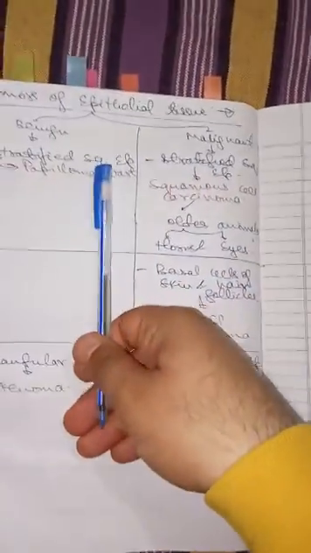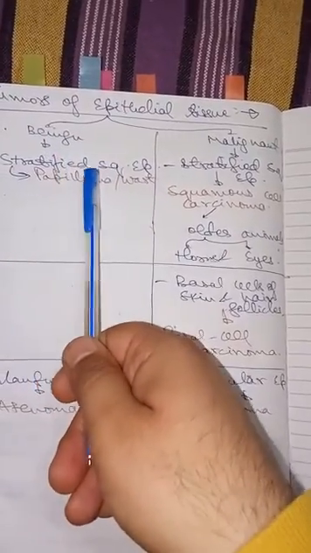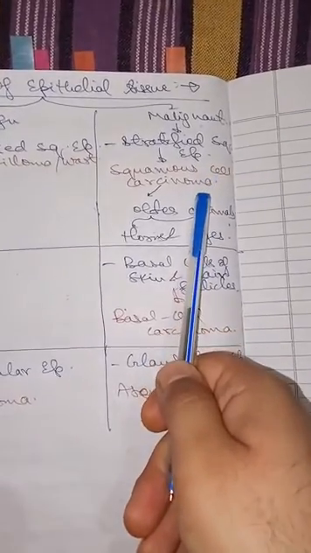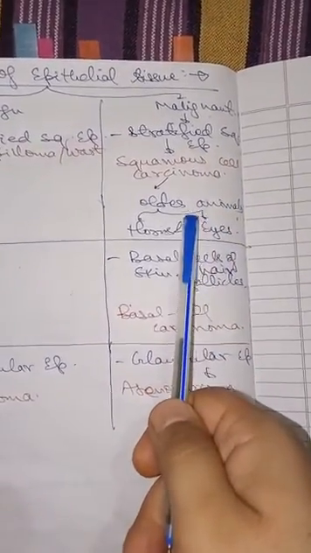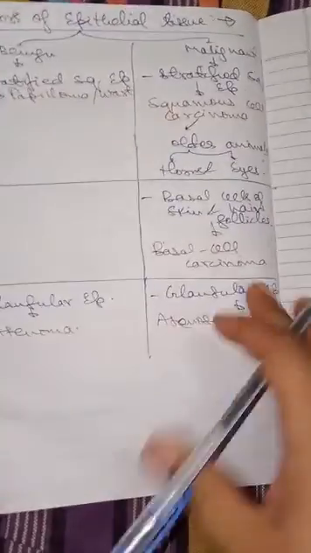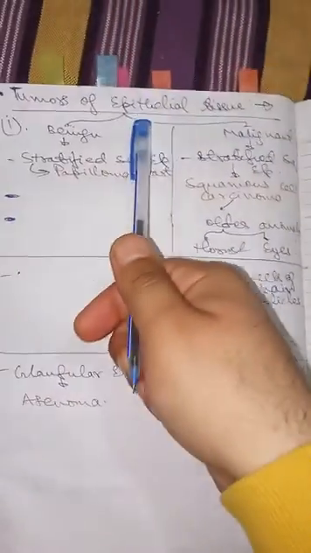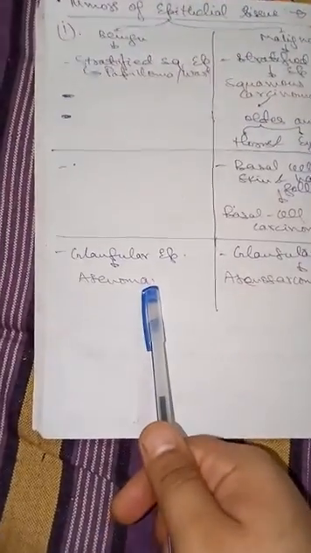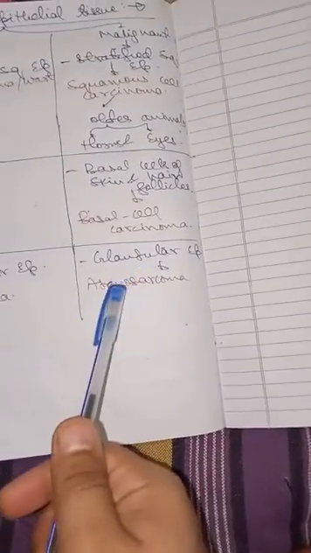Next is tumors of epithelial tissue. For example, a benign tumor of stratified squamous epithelium is called papilloma or wart. The malignant one is squamous cell carcinoma, common in older animals, in horses and eyes. The tumor of basal cells of hair and skin is called basal cell carcinoma, because it is of epithelial tissue origin, and it is a malignant tumor, so carcinoma. And glandular epithelium: adenoma is benign, and adenocarcinoma is malignant. Okay, thank you.